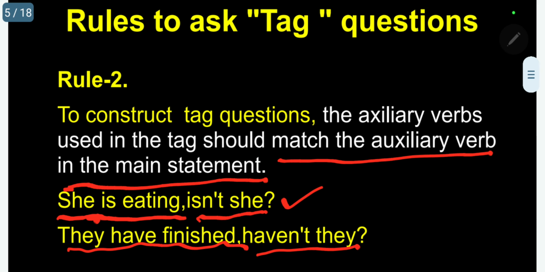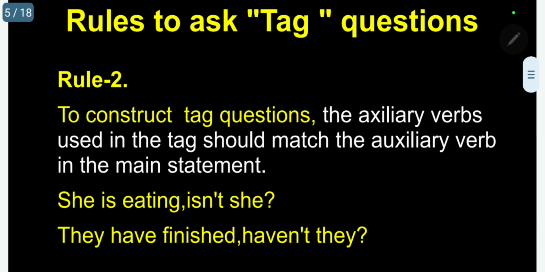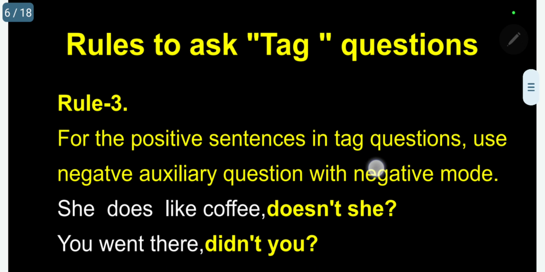Yes or no. But we are not bringing these under the yes or no questions, because here there is a statement, and at the end of the sentence we are putting the question. That's why we are calling them tag questions. So for example, she is eating, isn't she? Yes, she is eating. No, she is not eating. This is the reply for the questions. Kindly follow rule 2. Now, rule 3.